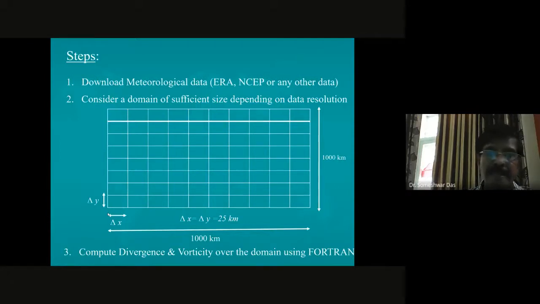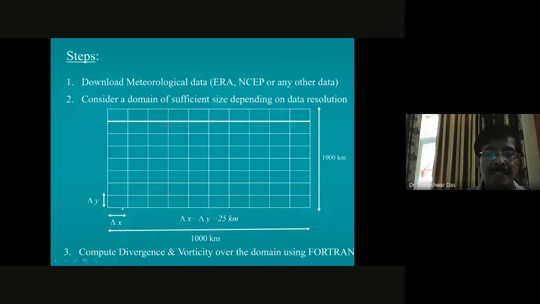Generally it is 1 degree, but ERA-Interim can be 0.25, so that is 25 kilometers. Therefore, you have the value of u and v at all these points in this domain.